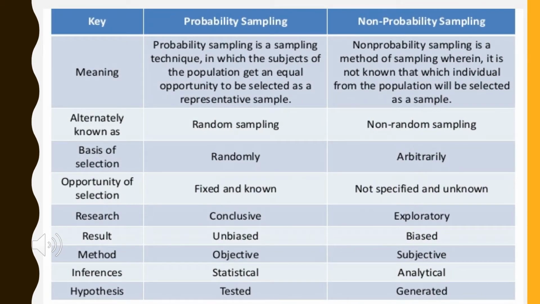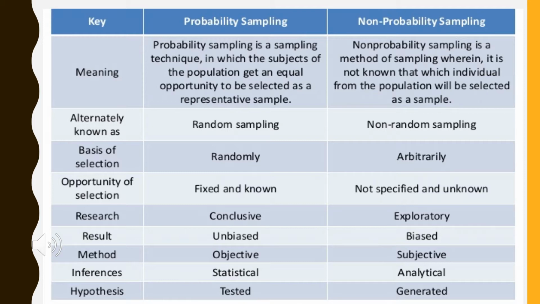We have seen that sampling is of two types, probability and non-probability. So what is the difference between probability and non-probability sampling? In probability sampling, every member in a population has an equal chance of being selected for the study, whereas in non-probability sampling they don't have an equal chance. Probability sampling is also called random sampling, and non-probability sampling is called non-random sampling.